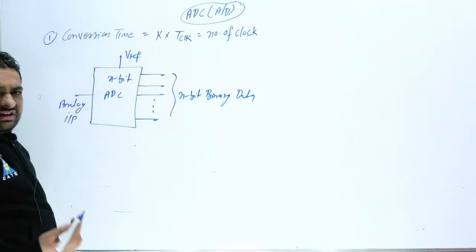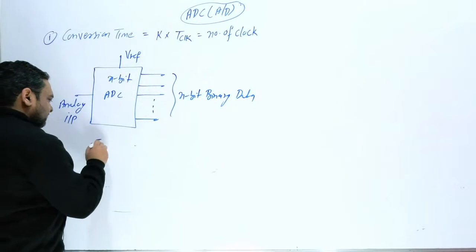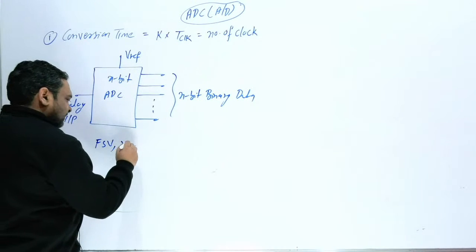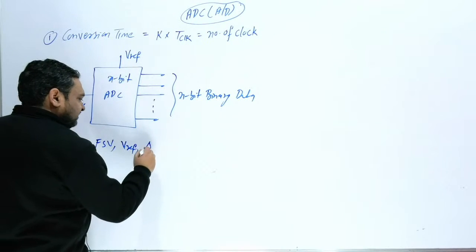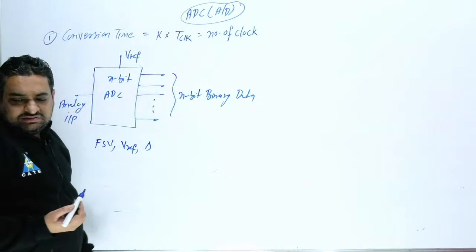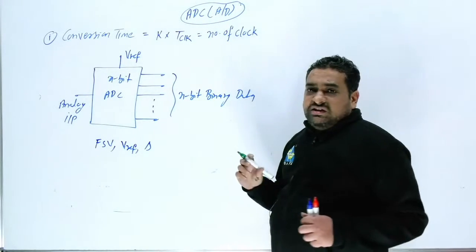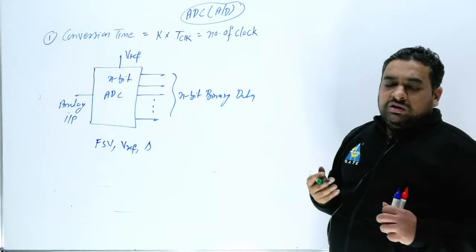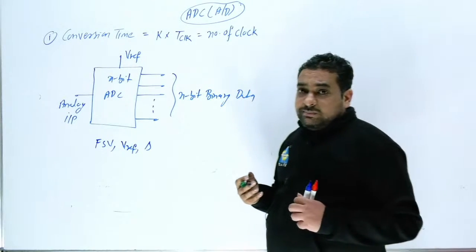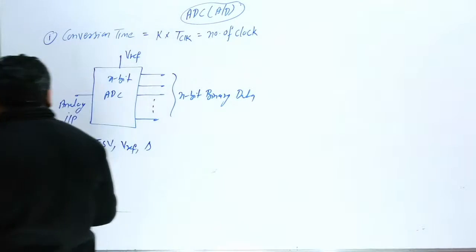Again, everything is the same here. What is FSV, what is V reference, and what is step size? This basic thing is the same, but here two important things we have to discuss. First, what is the conversion time? And second, what is the quantization error.